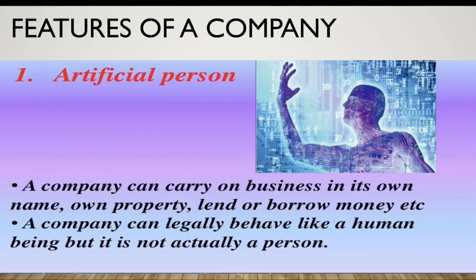So whatever activities are carried out in the company's business will be carried out in the name of the company. So a company can legally behave like a human being, but it is not actually a person, because it does not have physical existence. It can't breathe, it can't walk, it can't run, but it is an artificial person created by law. So it will be entering into contracts just like a human being.